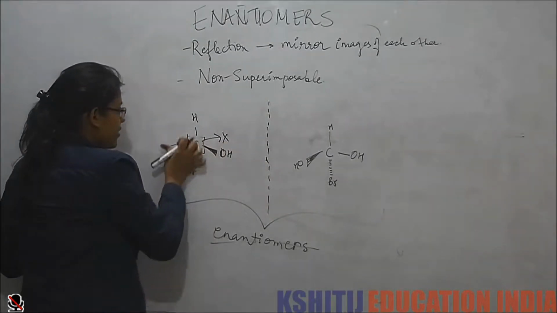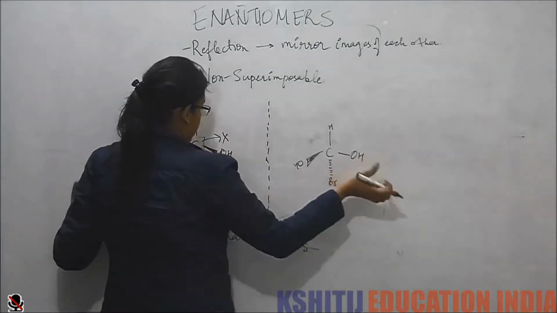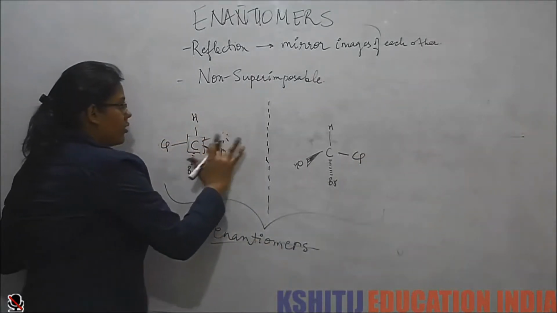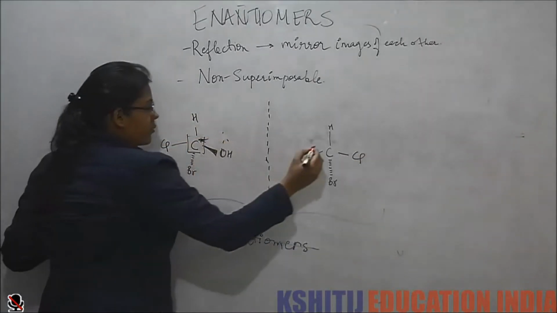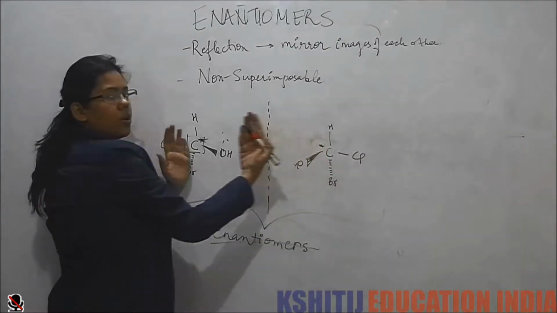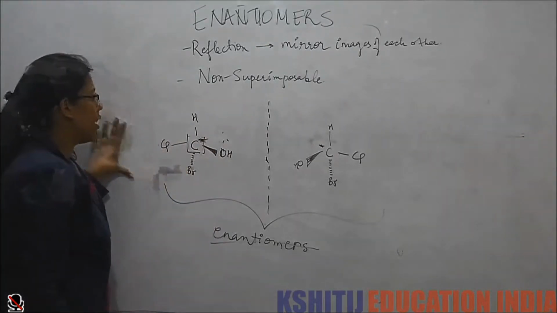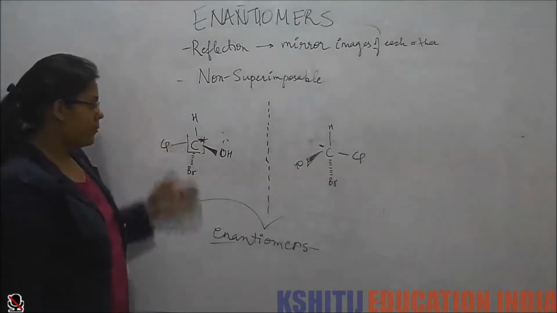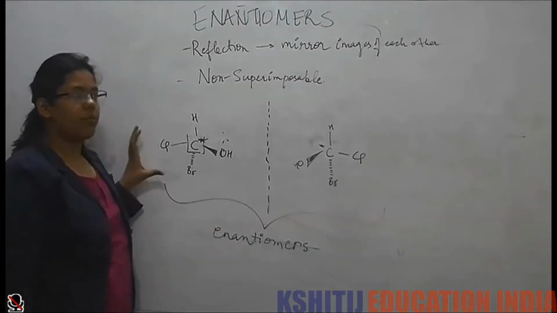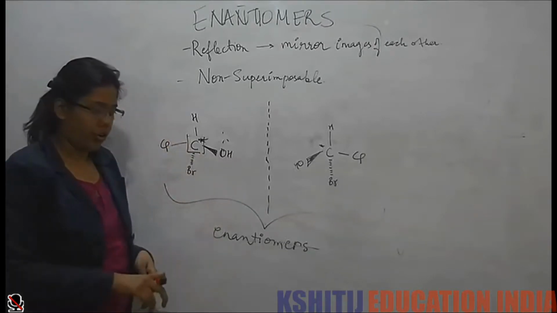So in this case, if we had Cl, like earlier, now this becomes a chiral center and these two become non-superimposable mirror images, and that leads to formation of two enantiomers. Now let's do some examples in which we try to find whether the molecule has a chiral center or not.